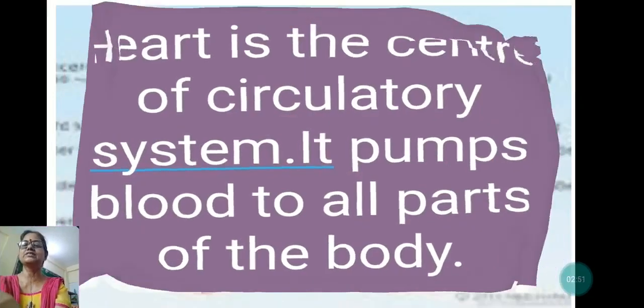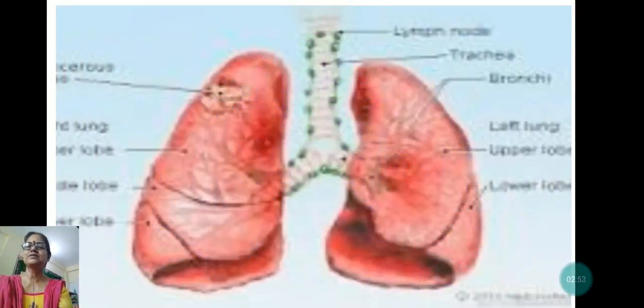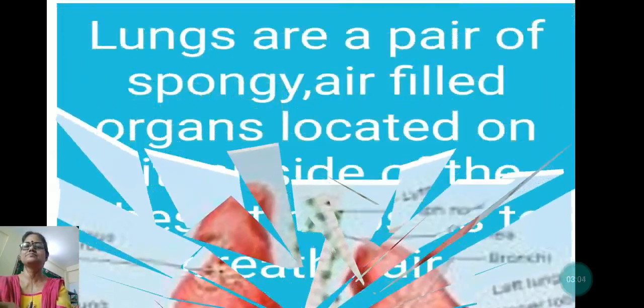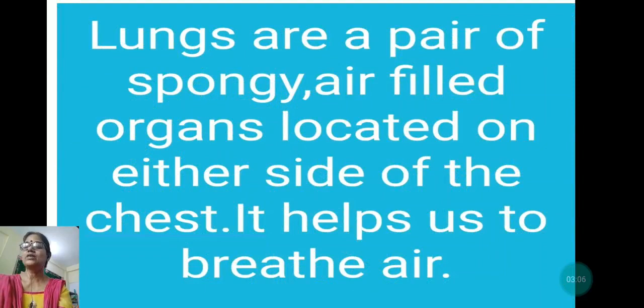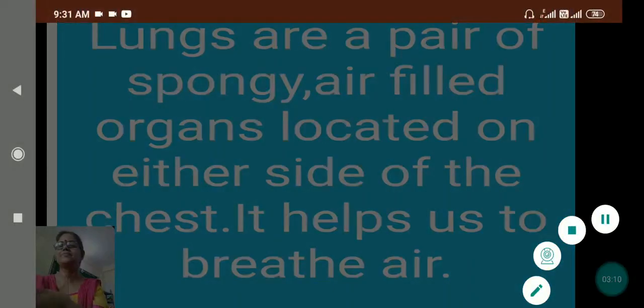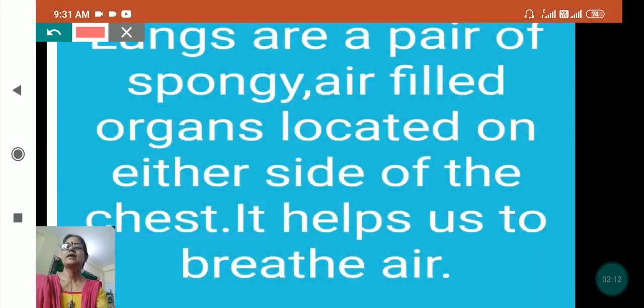Now we will see the next. Which picture is this, my dear? This is the picture of lungs. Now what are lungs and what is the function of lungs? Lungs are a pair of spongy, air-filled organs located on either side of the chest.